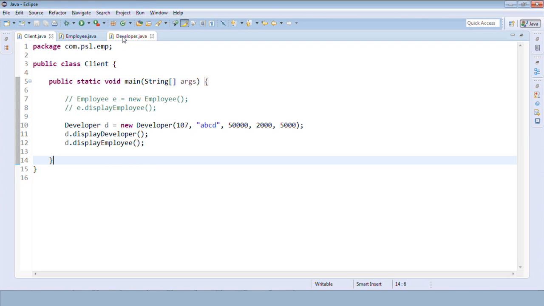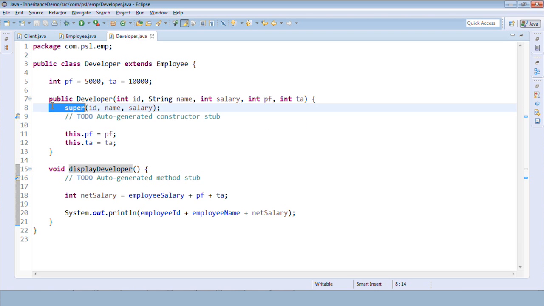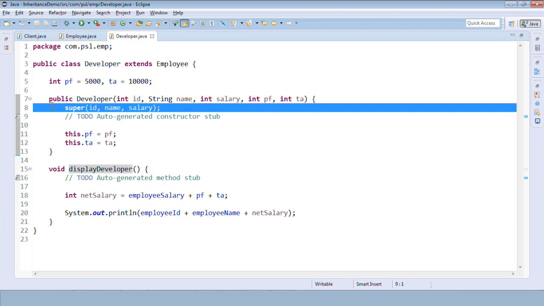I hope you all understood the concept of super now. Okay, just remember that super and this are almost the same. This refers to the same class. Super refers to the base class. Super is for the base class constructors. Okay.